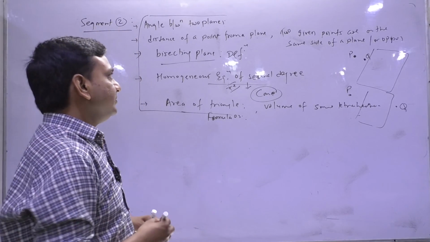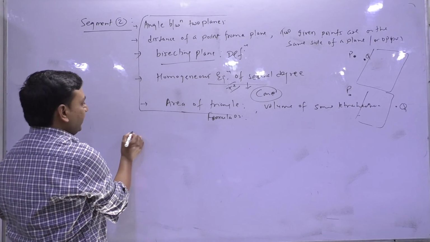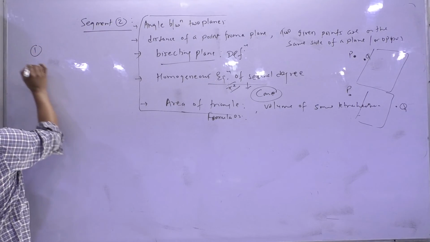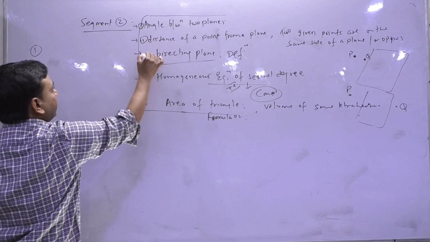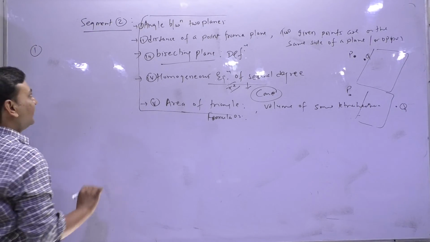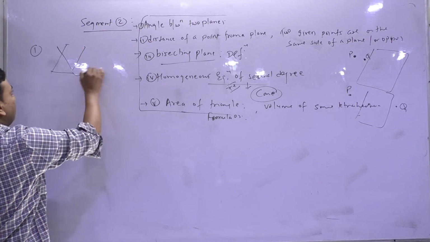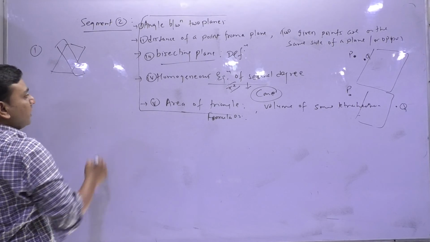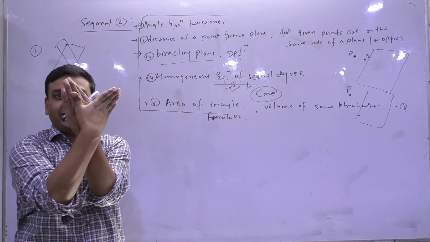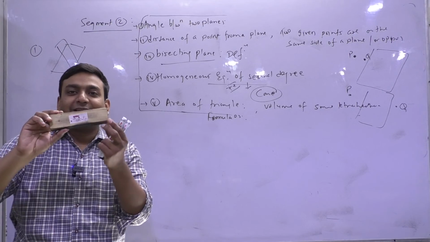Now I will brief you over this. First, when I talk about the angle between two planes, we will number these: first, second, third, fourth, fifth. Now the mentoring part starts. Angle between two planes. Let's say this is plane 1, this is plane 2. For people who are new, plane means just take two papers. If we take a duster, the surface becomes a cube and cuboid.